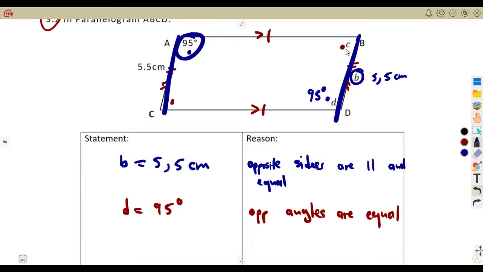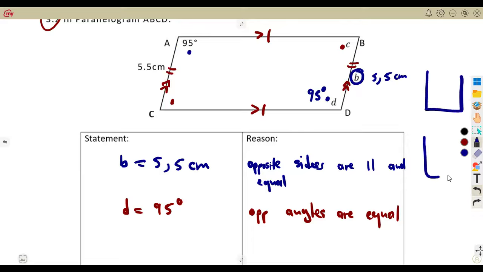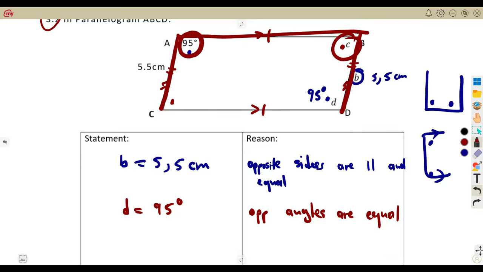So angle 95 and angle C become what? Co-interior. Remember the co-interior angles, the ones that form a U or a C inside the parallel lines. So if you consider AC parallel to BD, we consider this part here where we have 95 and C, co-interior.